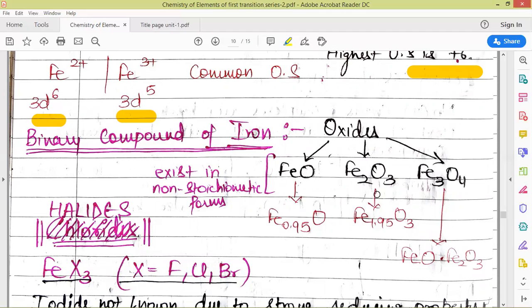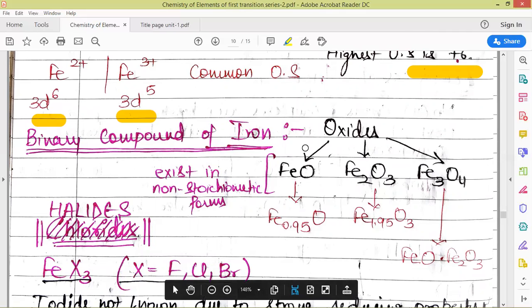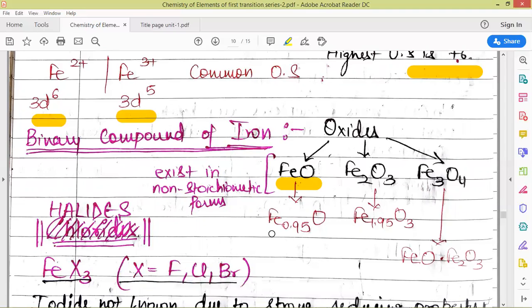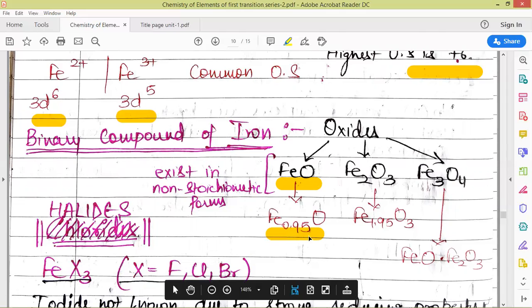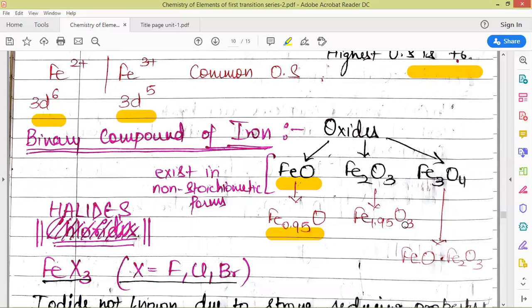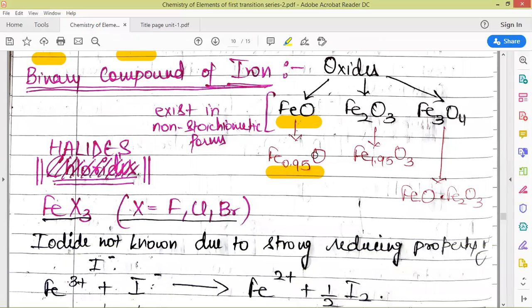These are the major oxides of iron, where the formulas are FeO, Fe2O3, and Fe3O4. Now one important point about the oxides of iron is that these are non-stoichiometric in nature. That is, the ratio of iron to oxygen is not the same as depicted by the formula, but it actually has a little less iron and more oxygen. That is, it is equal to Fe0.95O and Fe1.95O3. So this is what the actual stoichiometry is.